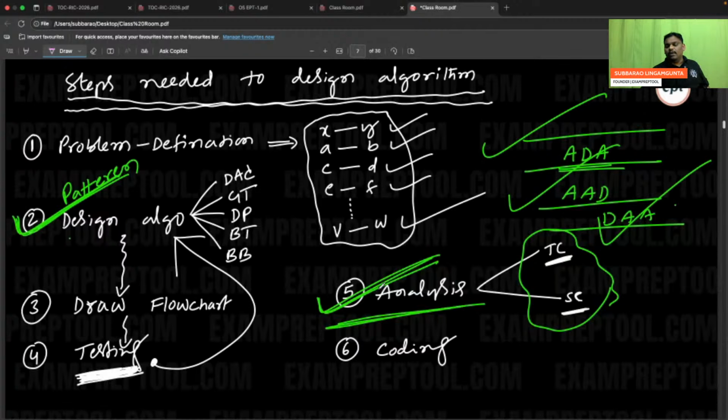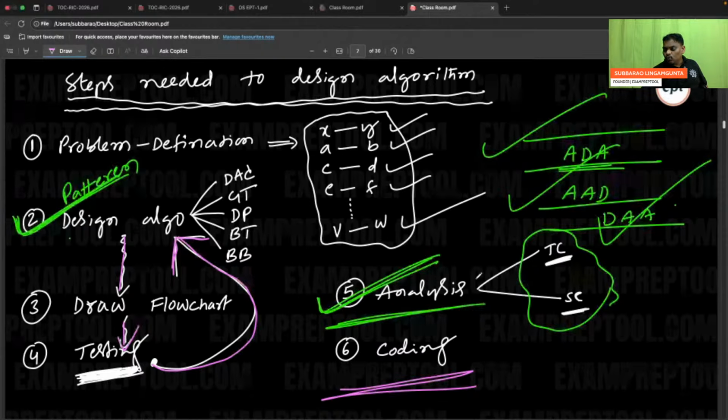How much time is your algorithm taking? How much space is your algorithm taking? Analyze. Suppose time and space are also perfect, then the last step is to go to coding. Suppose for some inputs it is not working. Say to the algorithm designer, whatever pattern and designing technique you took, for some inputs it is not working. Can you change it? You will add one line, delete one line from the existing algorithm. You will do a minor modification, again a minor modification in the flowchart. Again testing will be done. If all are perfect, then go to analysis. If analysis is also okay, then lastly go to coding.